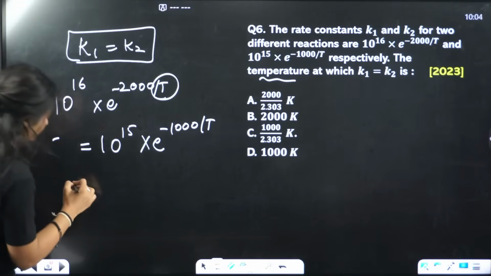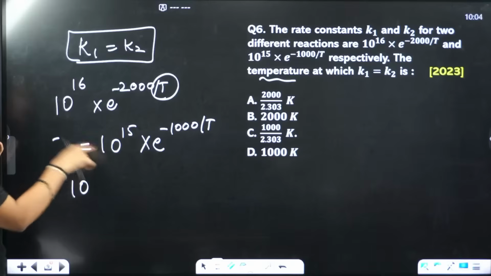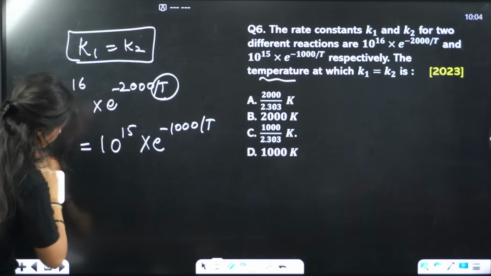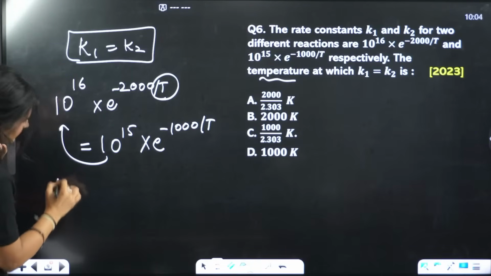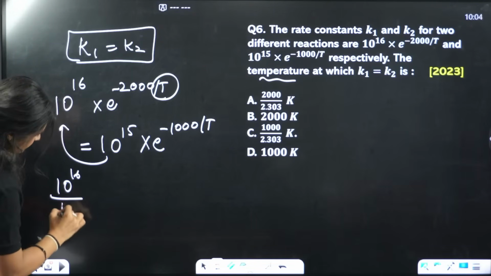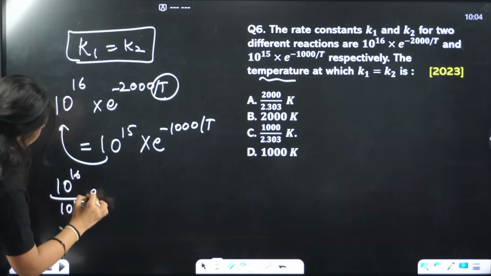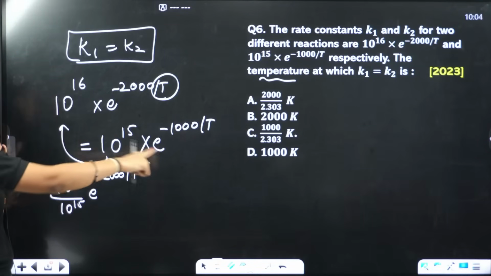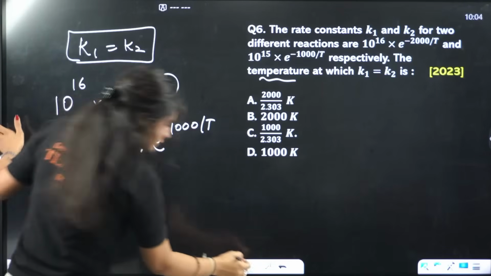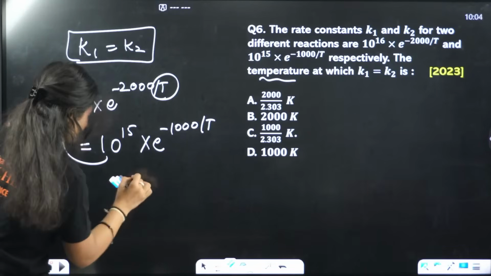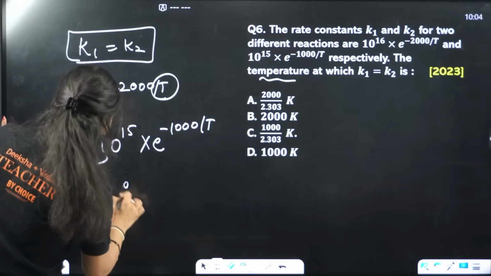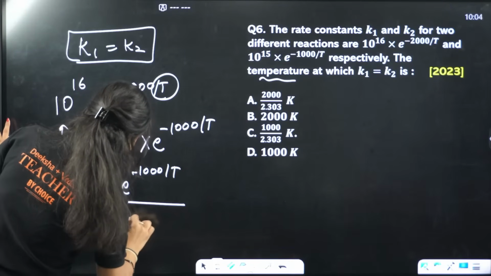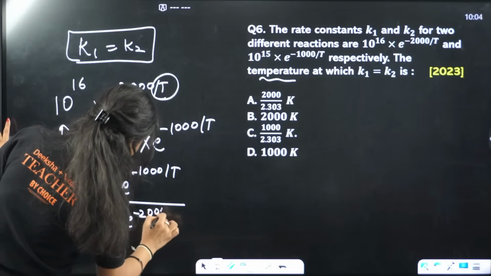Now if I calculate it, it's a simple calculation. If I take that side, it will become 10 raised to power 16 by 10 raised to power 15, e raised to power minus 2000 by t. Let me take this on the right hand side also. It will become e raised to power minus 1000 by t upon e raised to power minus 2000 by t.